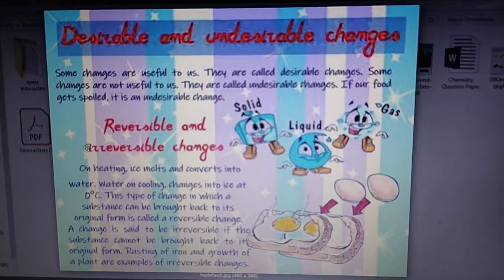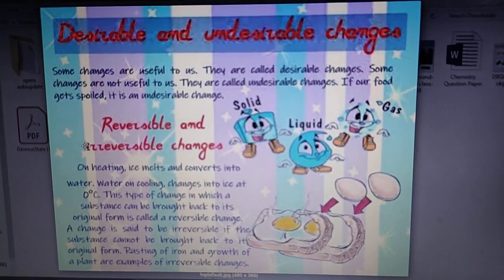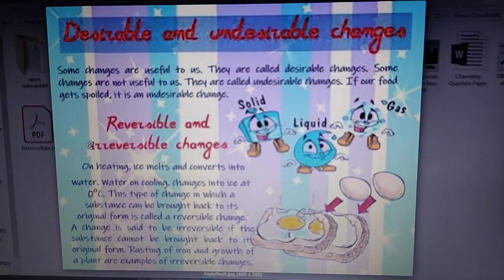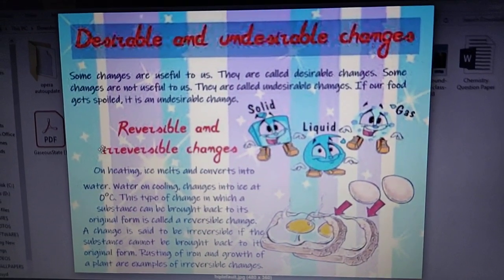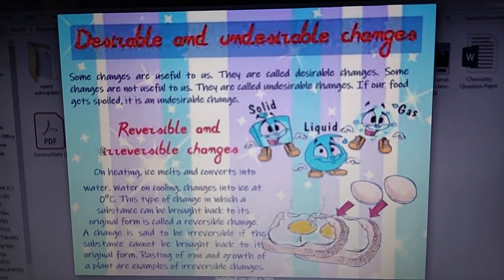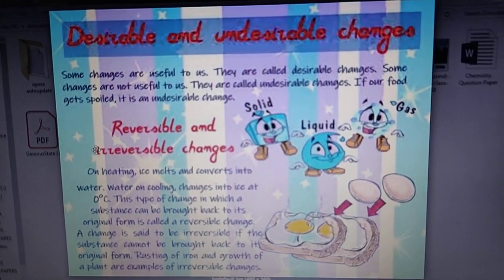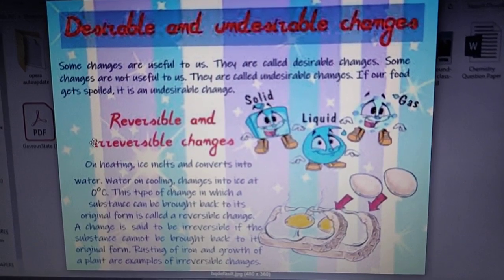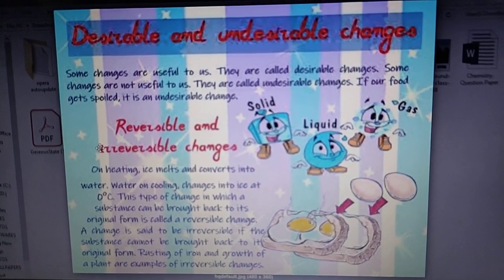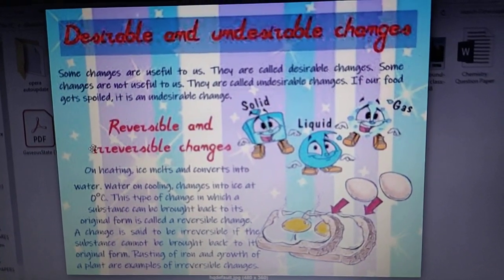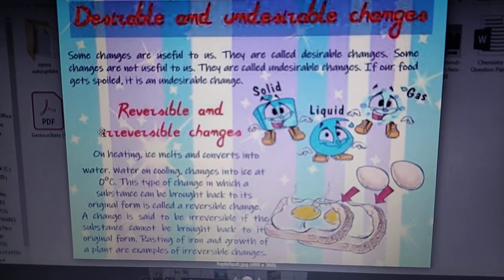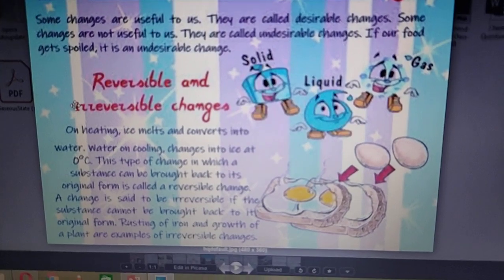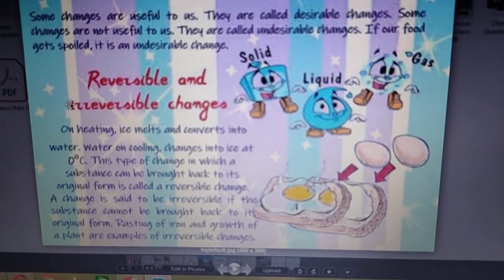Now what are non-periodic changes? The changes which do not repeat themselves at regular intervals of time are called non-periodic changes. For example, occurrence of an earthquake. This cannot be repeated at regular intervals of time, right? So that is why these are non-periodic changes, like burning of a fuel, rusting of iron. These are non-periodic changes.